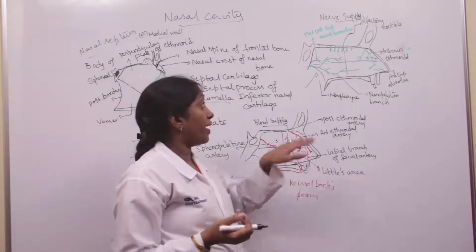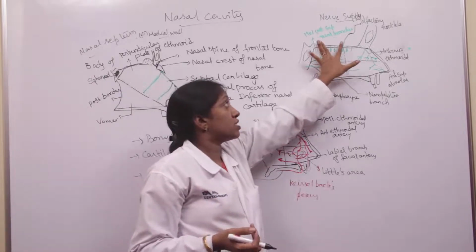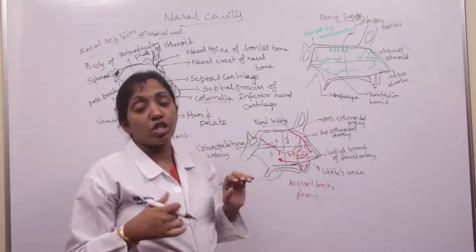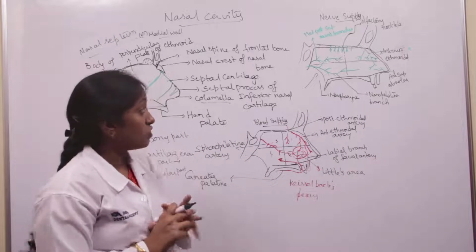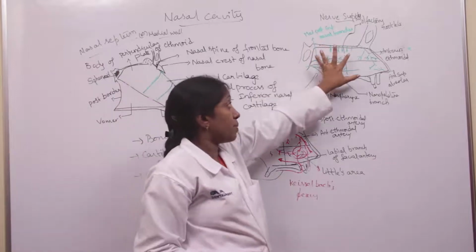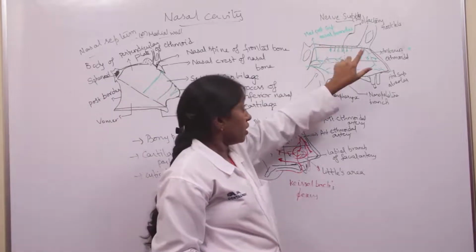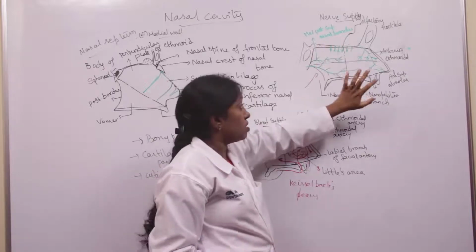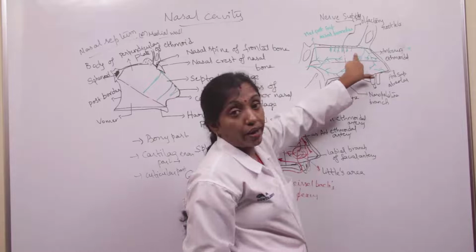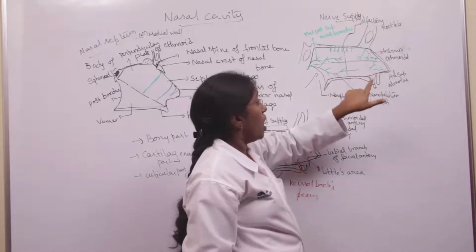And the special sensory nerve is carried by the olfactory nerve, which pierces the cribriform plate of the ethmoid. This is the cribriform plate of the ethmoid. So the special sensory nerves are derived from the olfactory nerves, which pierce the cribriform plate of the ethmoid. They supply the upper part of the nasal septum, the medial wall of the nose. So the anterosuperior quadrant is supplied by the anterior ethmoidal nerve.